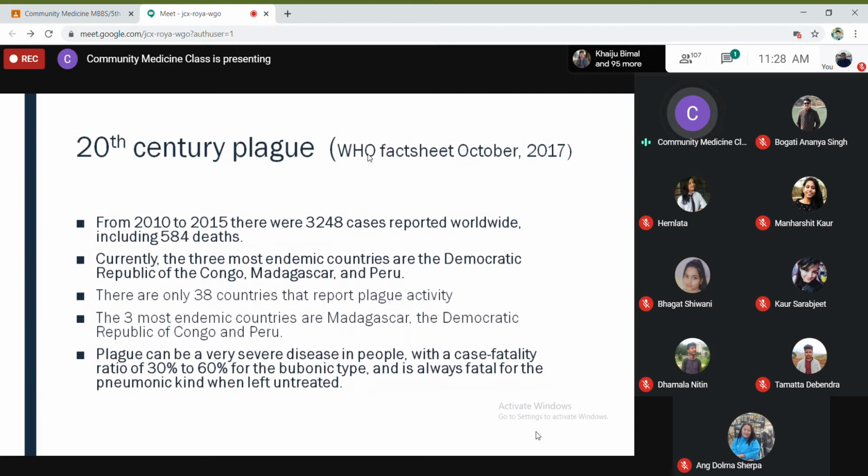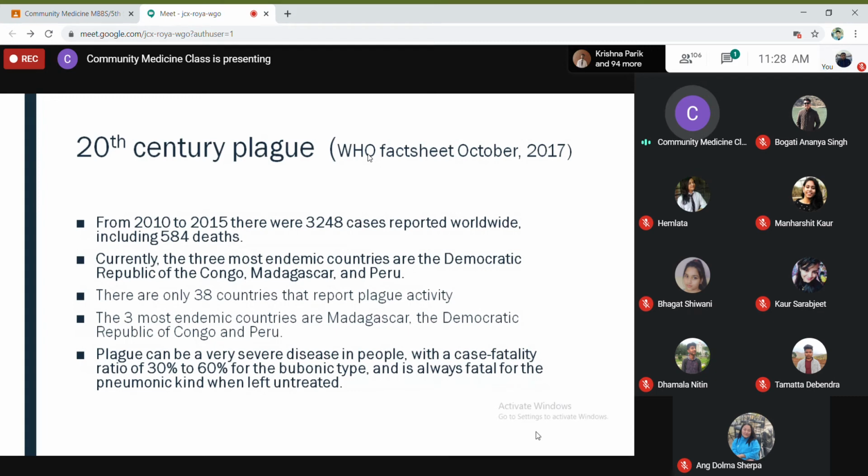Peru, Democratic Republic of Congo, and Madagascar are the endemic countries existing in this era. And plague can be a very severe disease in people, with a case fatality ratio of 30 to 60%. So the case fatality rate is very, very high, 30 to 60% for the bubonic type, and it is always fatal for the pneumonic kind when left untreated.